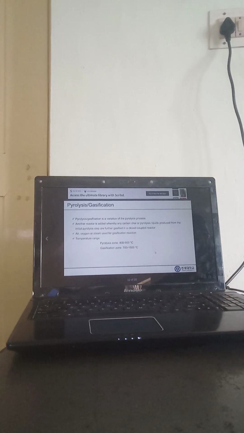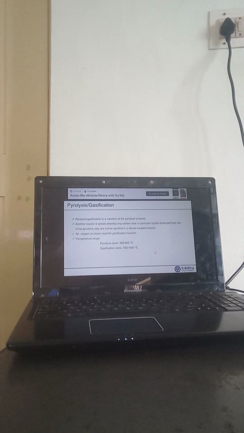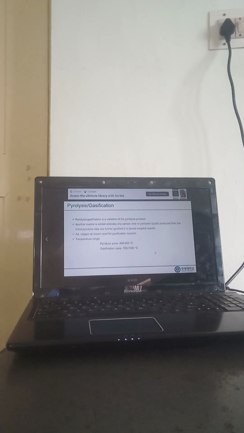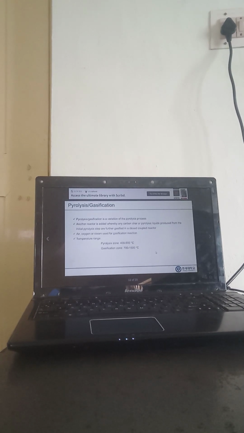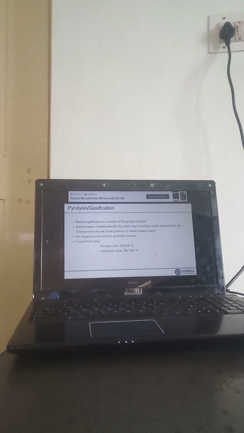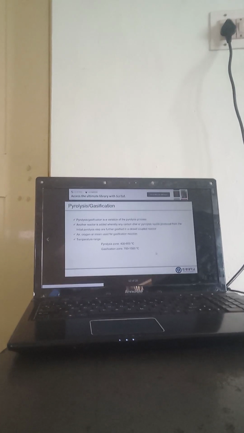Next one, pyrolysis or gasification. Pyrolysis or gasification means that air, oxygen and steam should be used in the gasification reaction. Temperature range for pyrolysis is nearly 400 to 900 degrees Celsius. Gasification zone is 700 to 1500 degrees Celsius. It is also one of the variations of the pyrolysis process. Okay. So another reactor is used.